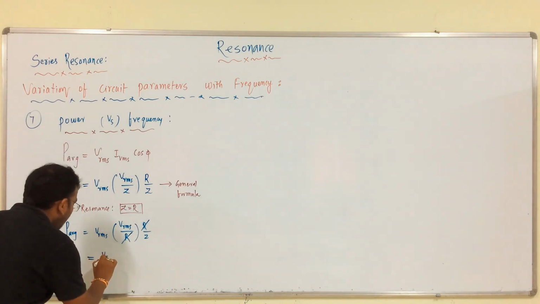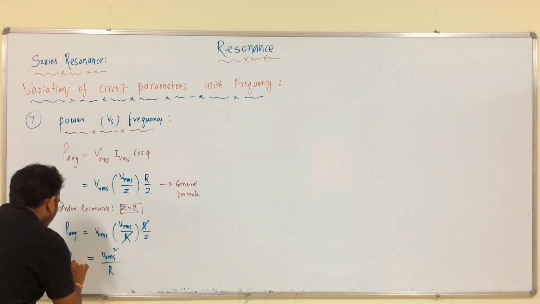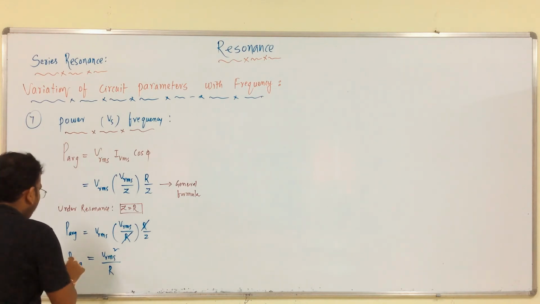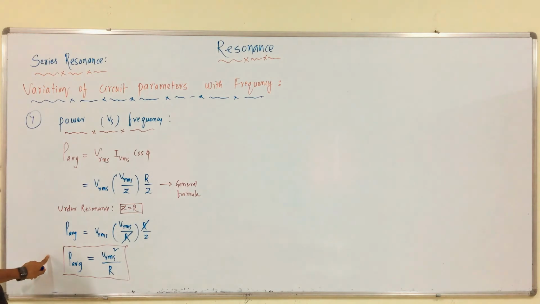Therefore, we can get Vrms square by R. P average is nothing but Vrms square by R. This is under resonance.